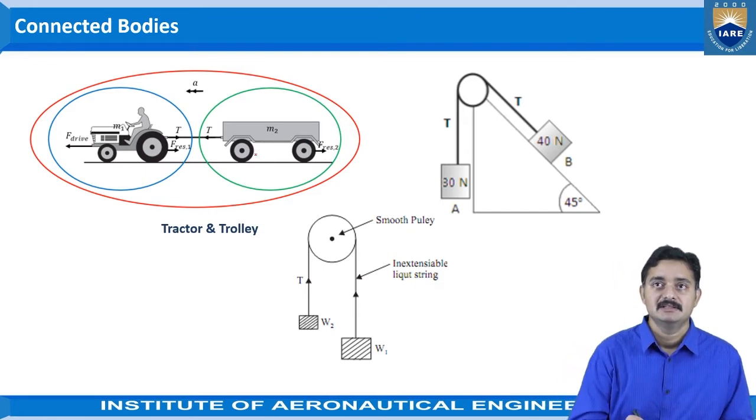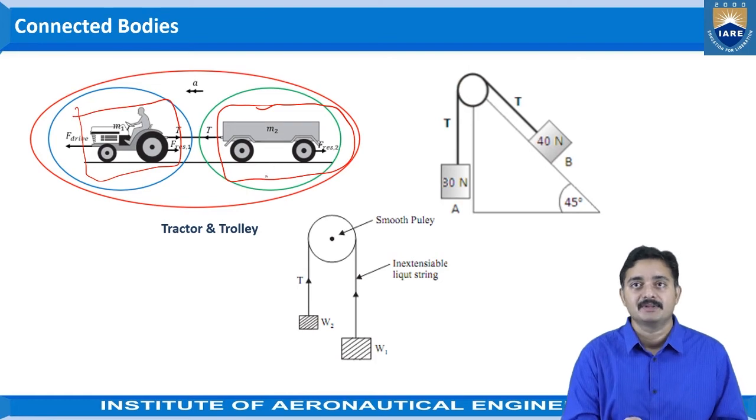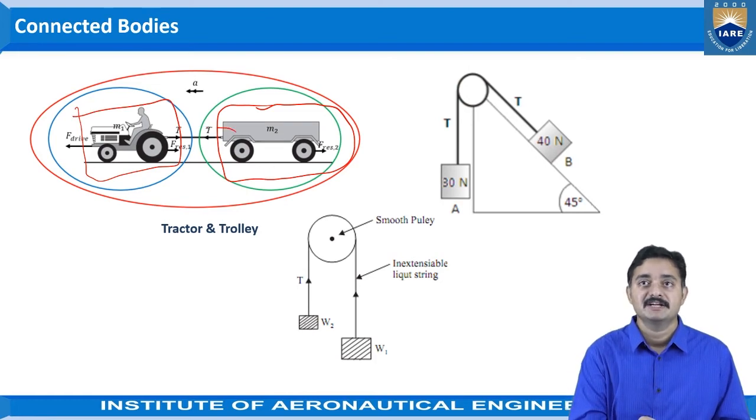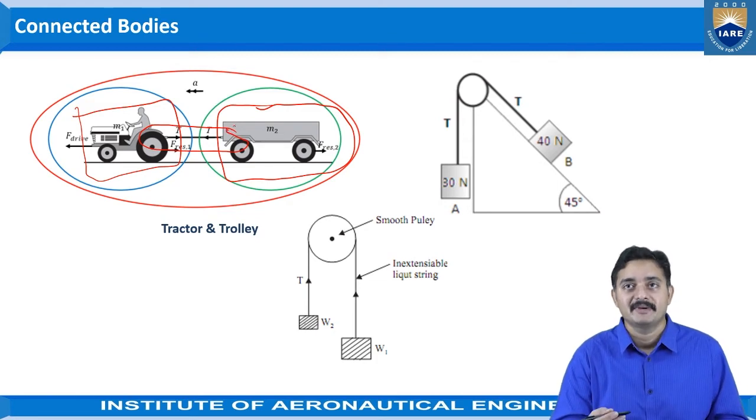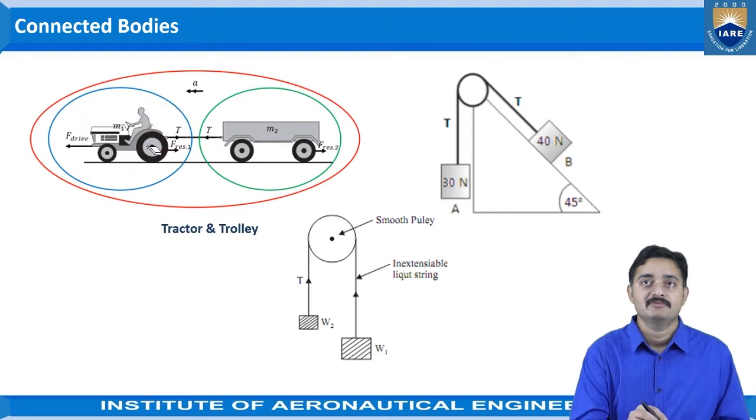Here, this trolley is considered as one object or one body, and this tractor is considered as another body, right? And these two will be connected using a metal wire or metal construction. Okay. So, for this type of objects, what is happening?